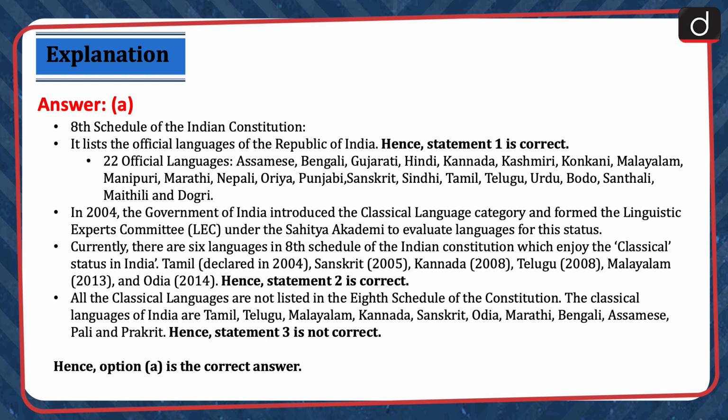All the classical languages are not listed in the 8th Schedule of the Constitution. The classical languages of India: Tamil, Telugu, Malayalam, Kannada, Sanskrit, Odia, Marathi, Bengali, Assamese, Pali, and Prakrit. Hence, statement 3 is not correct. Hence, option A is correct.